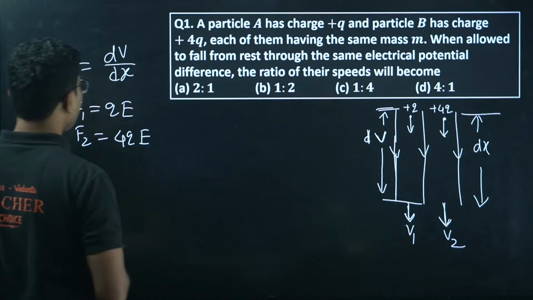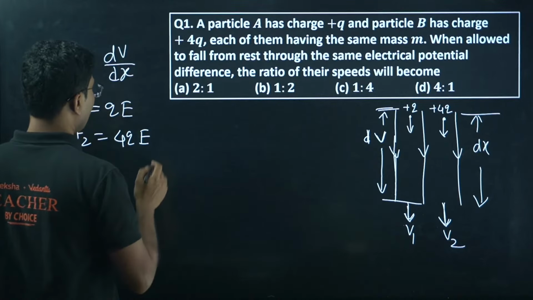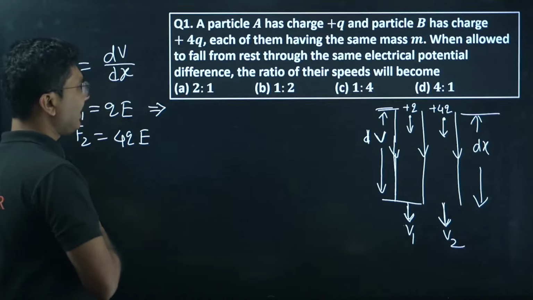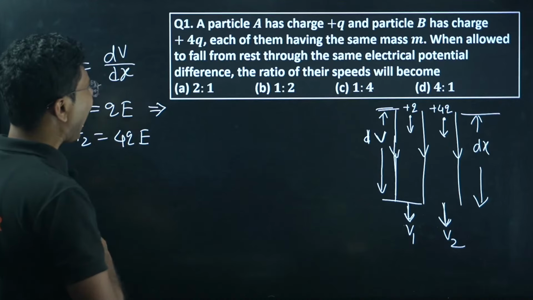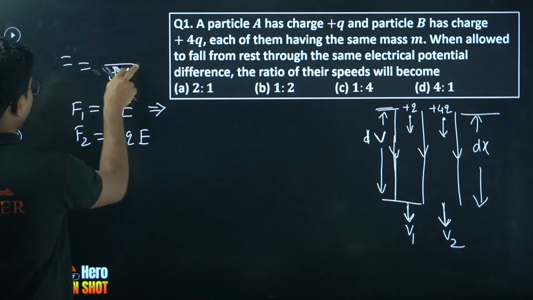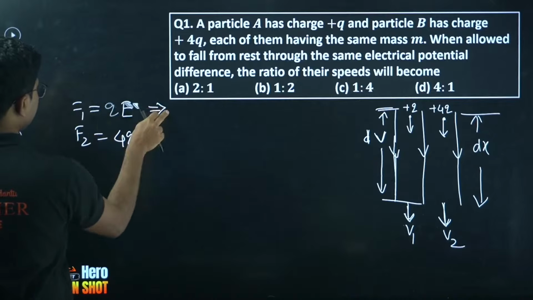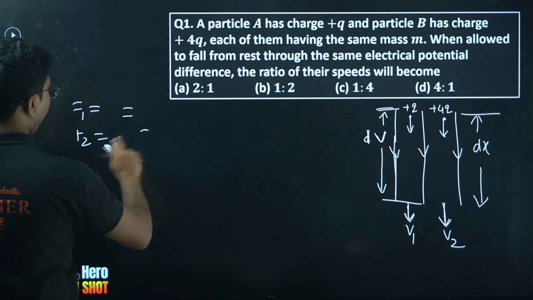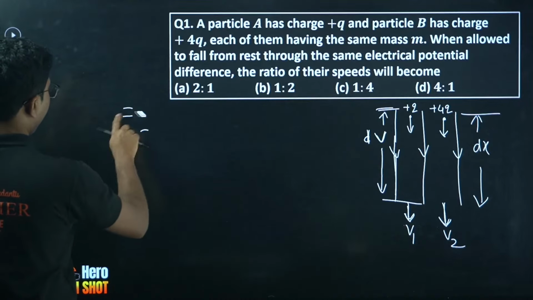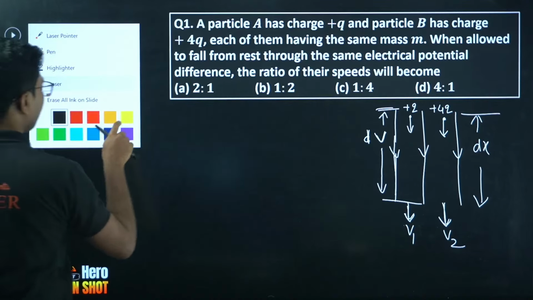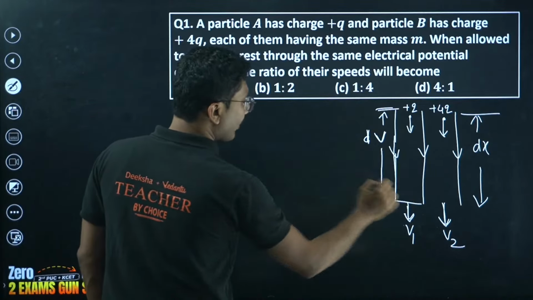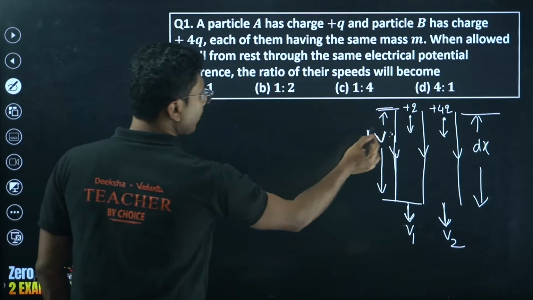Forces are different. Now what is the acceleration of this charge? Let's not go this way. We have one more interesting, easy way. Potential difference is given, no? So what is the work done when this charge crosses this potential dV?